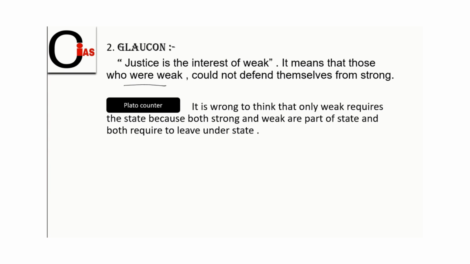Why? Because here, friends, not only the weak, every individual is dependent on each other. Therefore, everyone needs the state. Everyone needs justice. So justice is not only for the weak or the strong. It is for everyone because we all are dependent in society. Therefore, Plato rejects the idea of Glaucon.